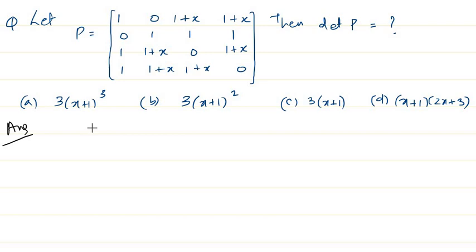Yeah, so this is the next question. In this you can see we need to find the determinant of P here, and they have given 4 options. I'm going to use the property of determinants which we have seen: if you apply some row operations or column operations, the determinant will not change. So that particular property I'm going to use here. With r1, r2, r3 and r4, I'm going to make my r3 as r3 minus r1, and my r4 will be r4 minus r1. These are the two operations I'm going to use. If I do these operations, my determinant will not change.